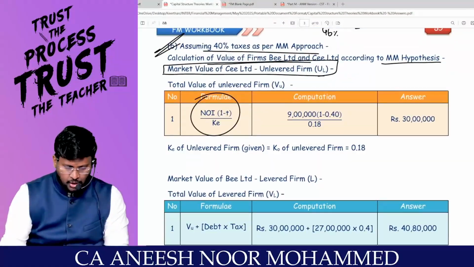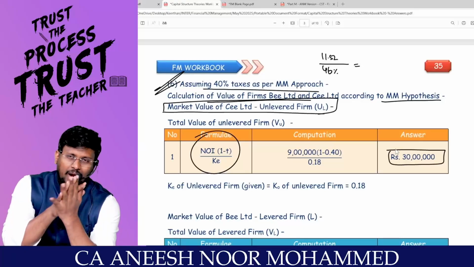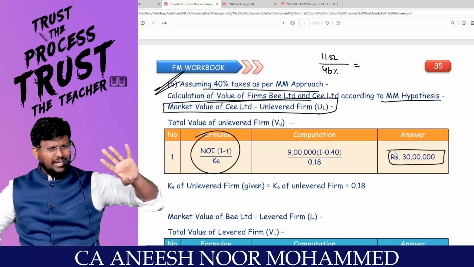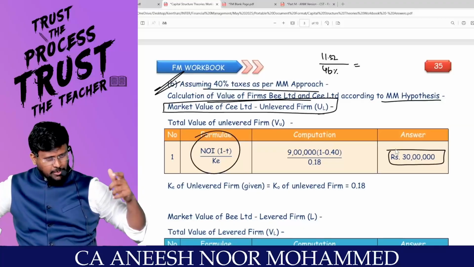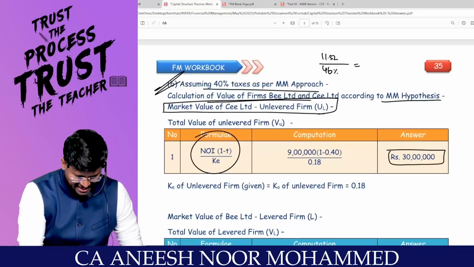Can I continue with the second part of the answer? Tell me, the total value of the unlevered firm, how much lakh? 30 lakh, because if there is tax, the value of the unlevered firm reduces. What was the value of the firm if there is no tax? 50 lakh, and they would pay tax of 40%. So 50 lakh less 40% comes to 30 lakhs. You have to calculate as EBIT into (1 minus T) divided by KE. Can you proceed? Yes, sir.